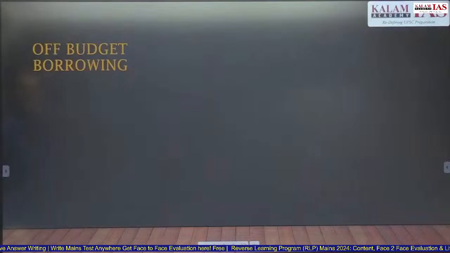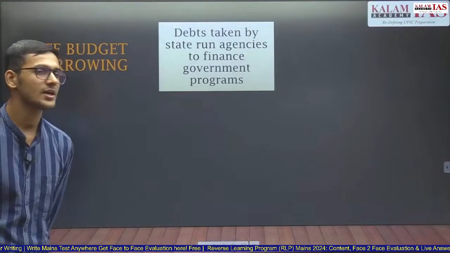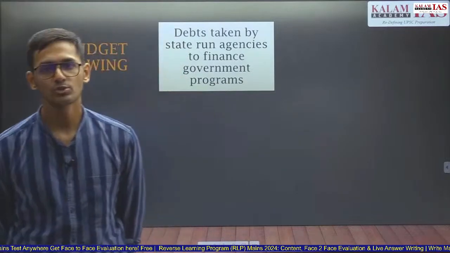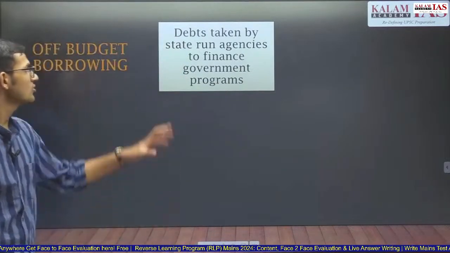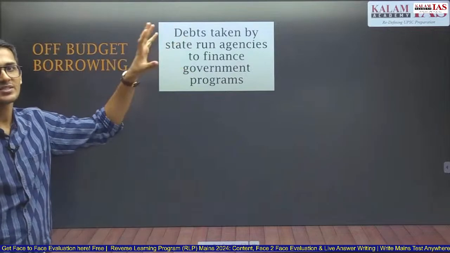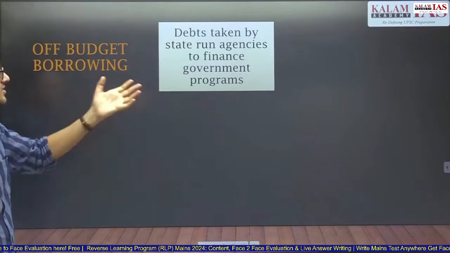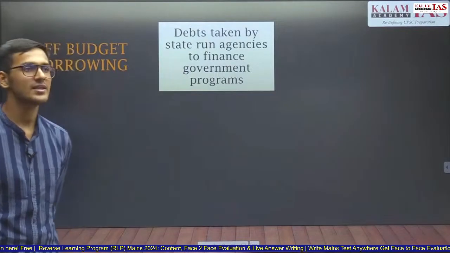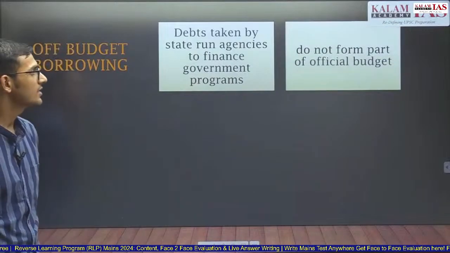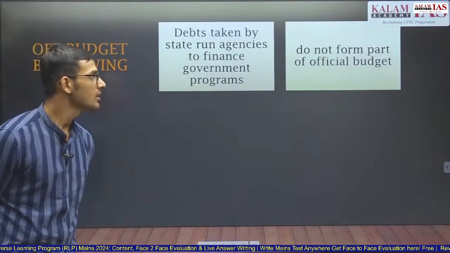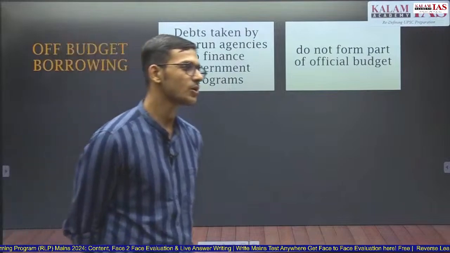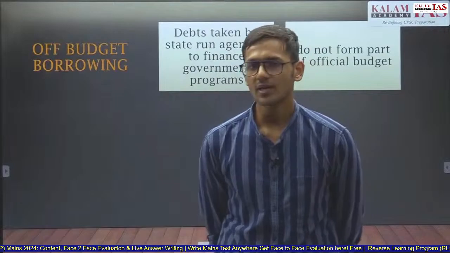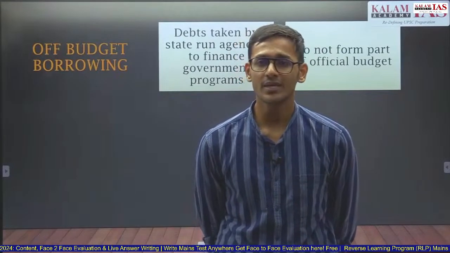Off-budget borrowing was in the news in the last year's budget, where the government of India said that off-budget borrowings have been reduced to zero. So what are off-budget borrowings? Off-budget borrowings are basically debts taken by state-run agencies. State-run agencies take debts to finance government programs. This is done to bypass the FRBM Act, and they do not form part of the official budget, because these are taken for the purpose of not showing the fiscal deficit.